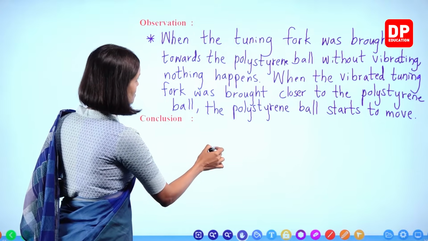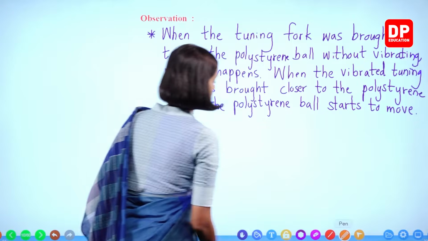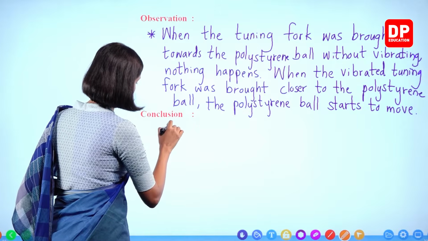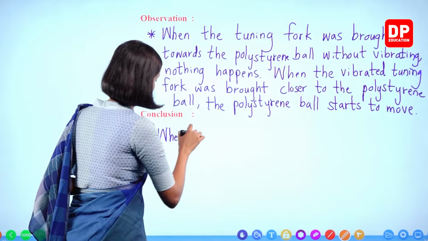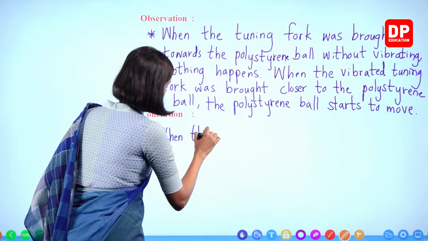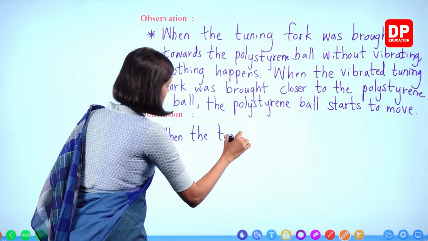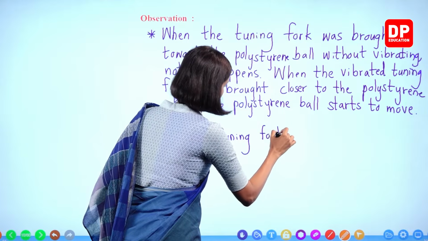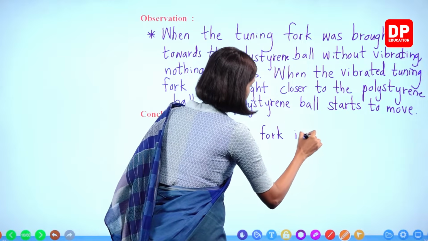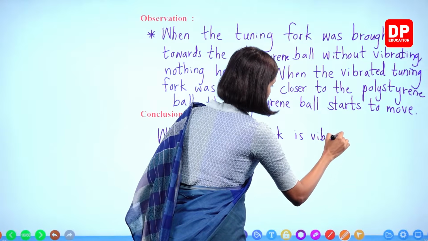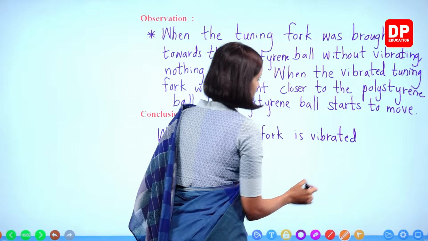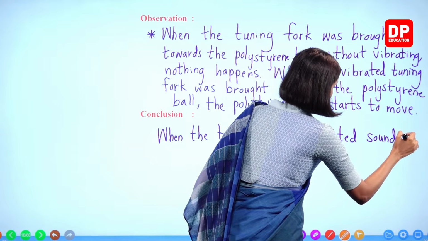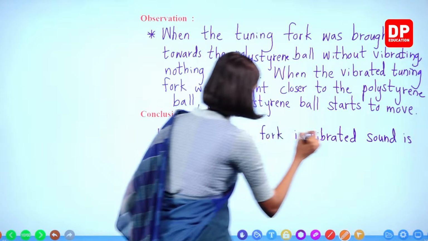Now we discuss the reason for this one. When the tuning fork is vibrated, sound is produced.